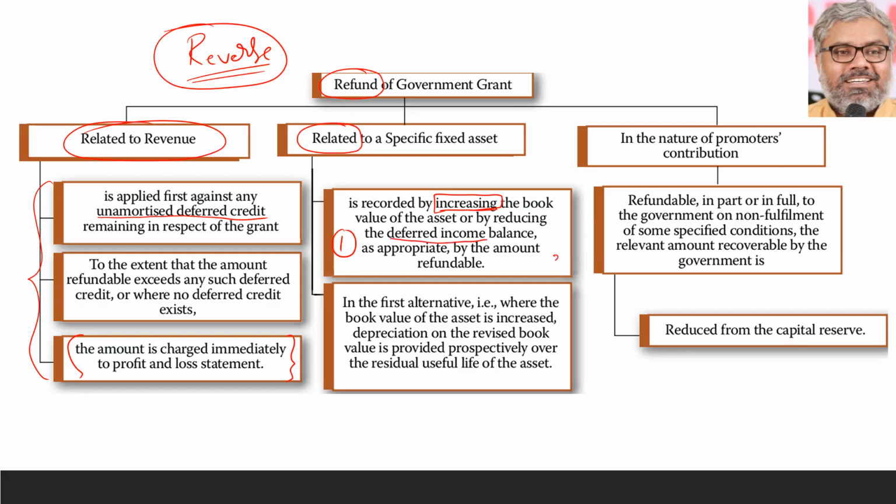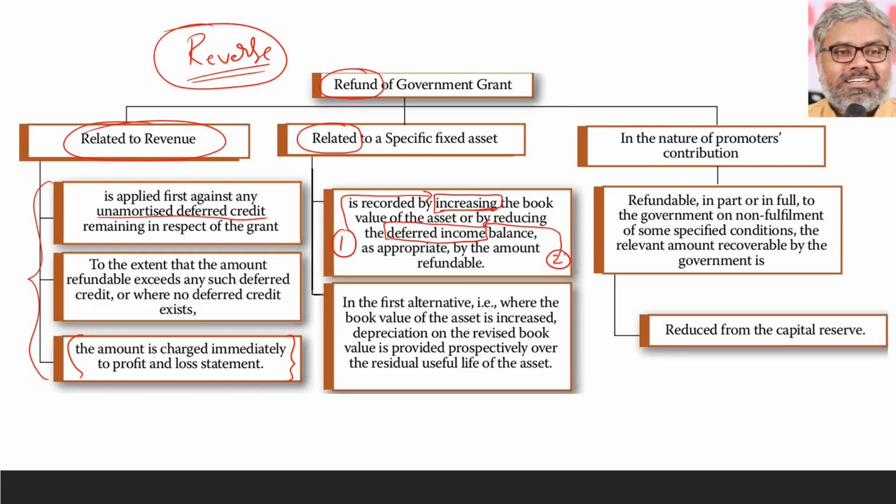That is what? Deferred income balance. Deferred income balance is already there. Normally deferred income means deferred government grant which will be there on the credit side. Already there. Now what do we have to do? Debit it. So in that case, what entry will be there for refund? Deferred government grant account at R2 bank, as appropriate to the method that is used. First method, increasing the value of the asset. Second method, reducing the value of the deferred income or deferred government grant account balance. Any of them can be done depending upon what method we used in the original instance.